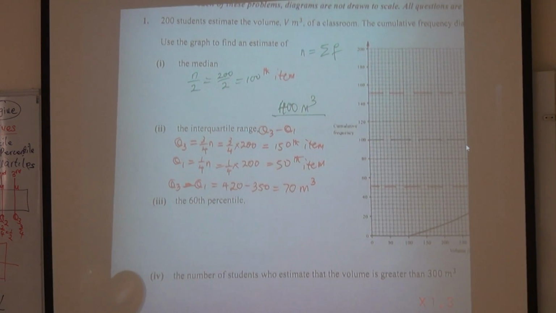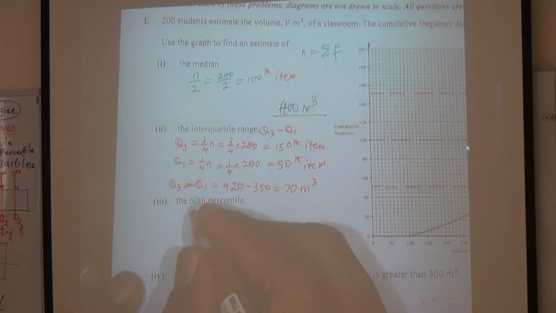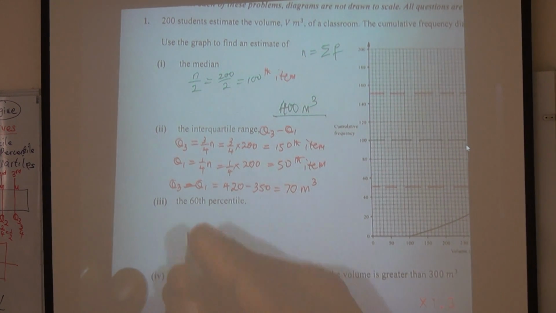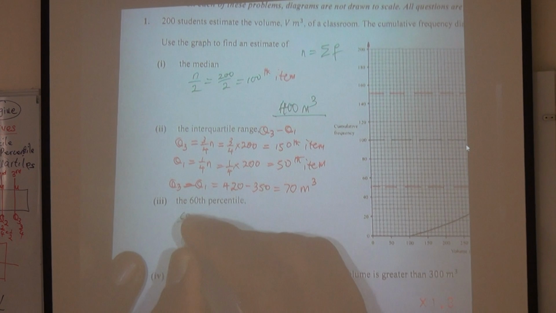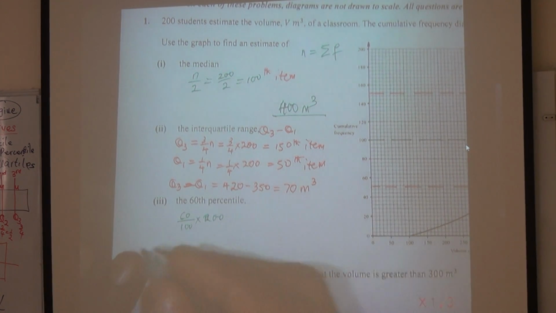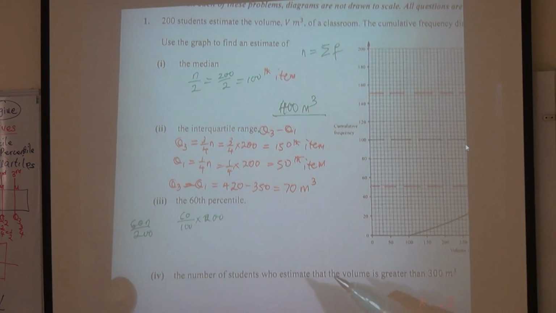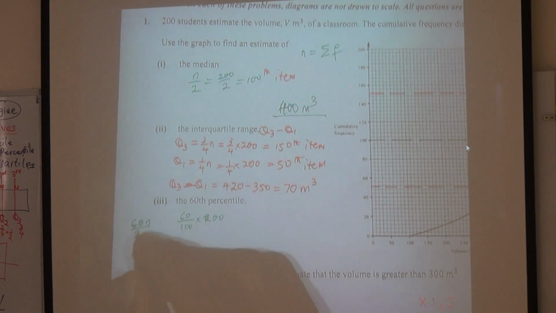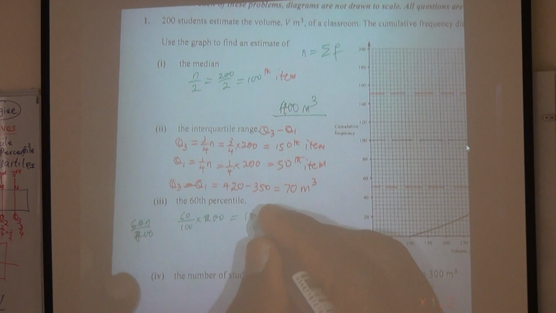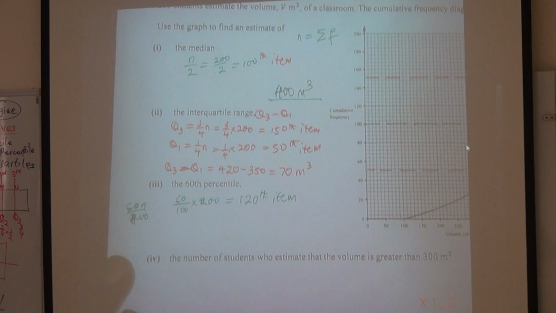How about the 60th percentile? You get the position first. How do you calculate that? 60 over 100 times 200. Good. Oh, 60 over 100 times 200, my bad. So what do you have? 120. Yes. So the item in the 120 position, that's why I wrote 120 item.